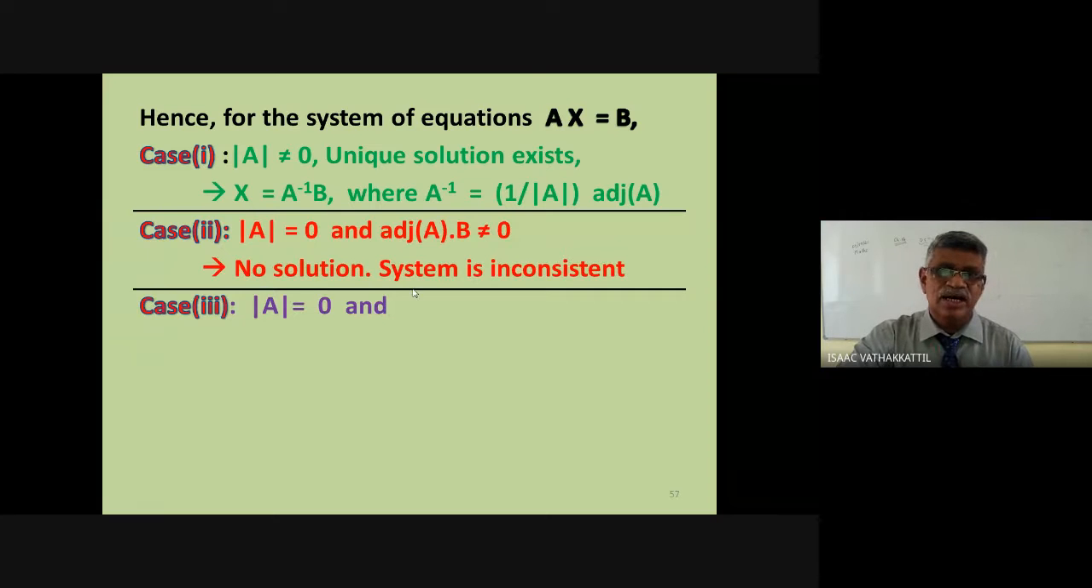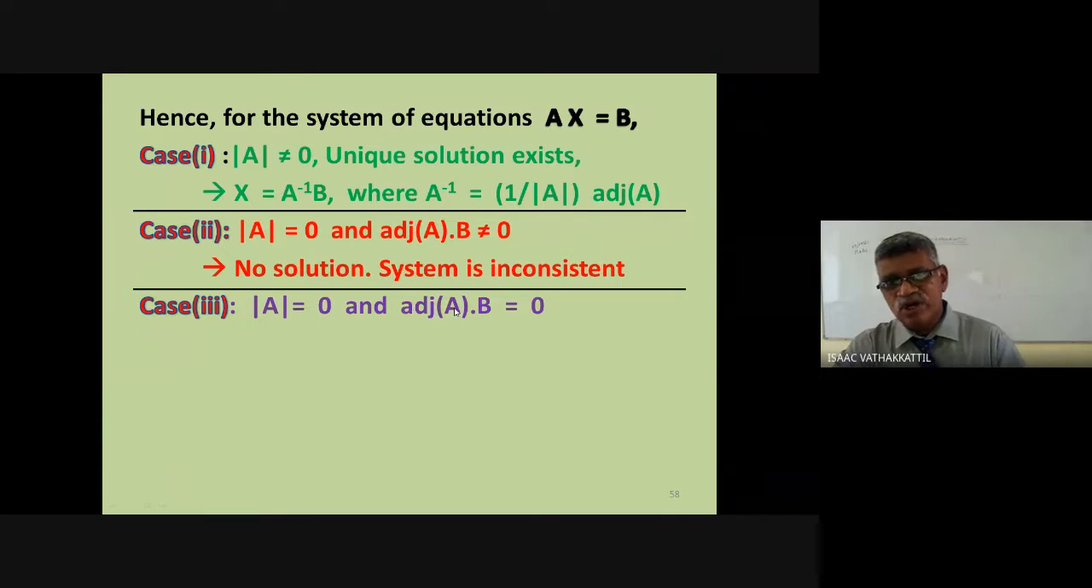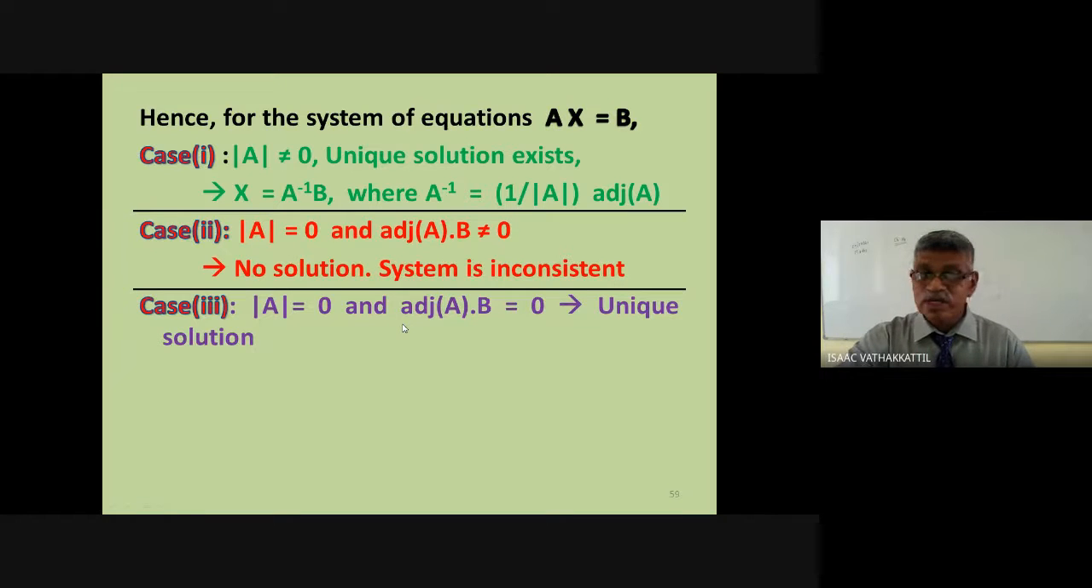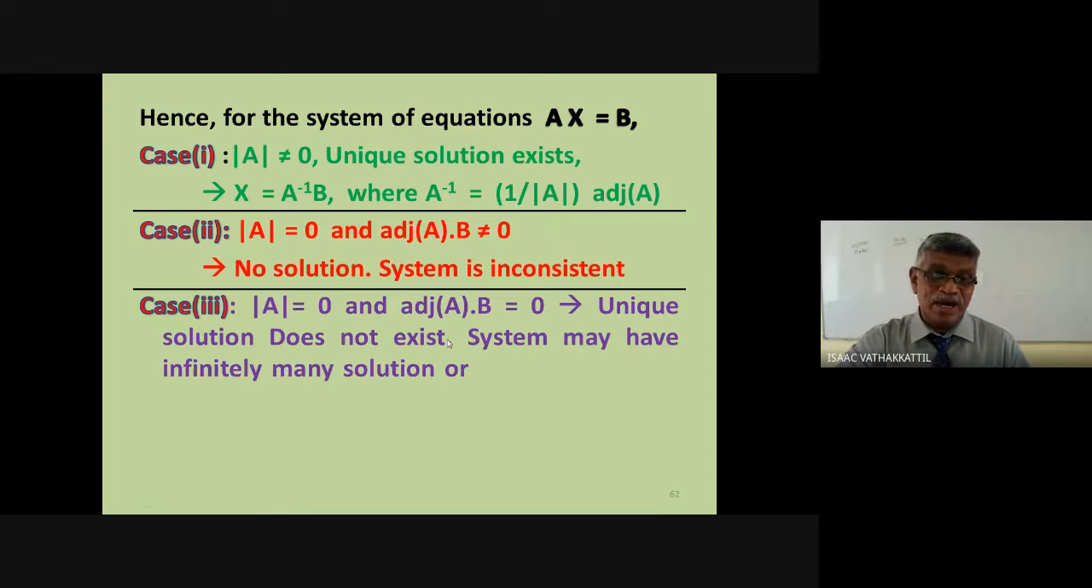Now the case 3. Suppose determinant A is 0 and adjoint of A into B is also 0. What can we say? The first case, there is a unique solution. In the second case, no solution. System is inconsistent. Now the third case, what is that? Determinant A is 0 and adjoint of A into B is also a 0 matrix O. Then unique solution does not exist. The system may have infinitely many solutions or no solution.